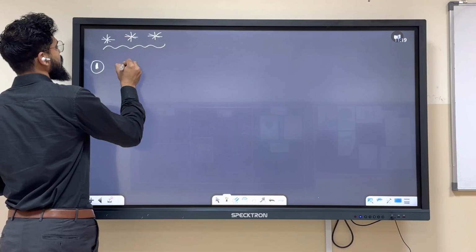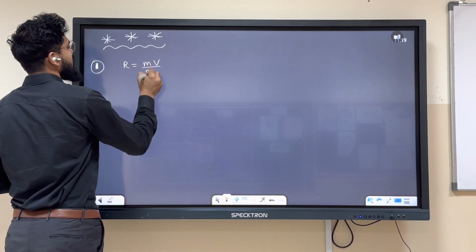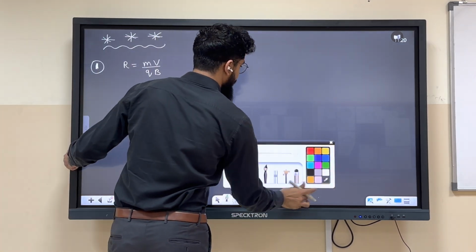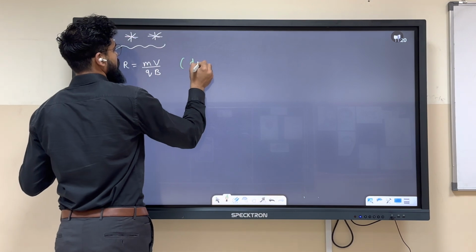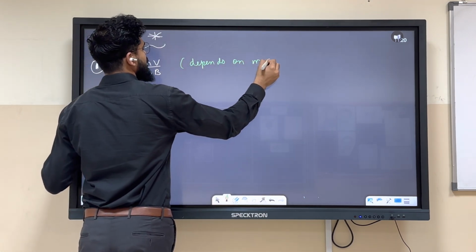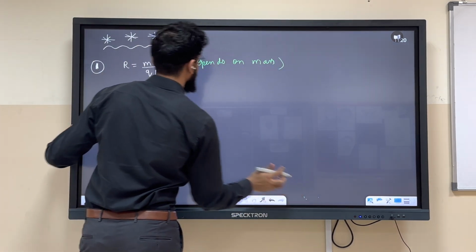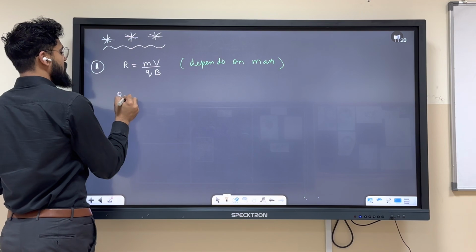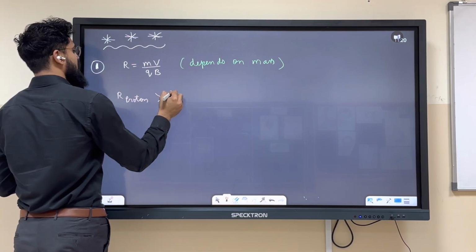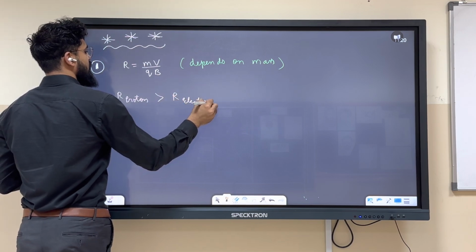So firstly, R is mv by qB. Okay, it depends on mass. So we can say R of proton will be greater than R of electron.